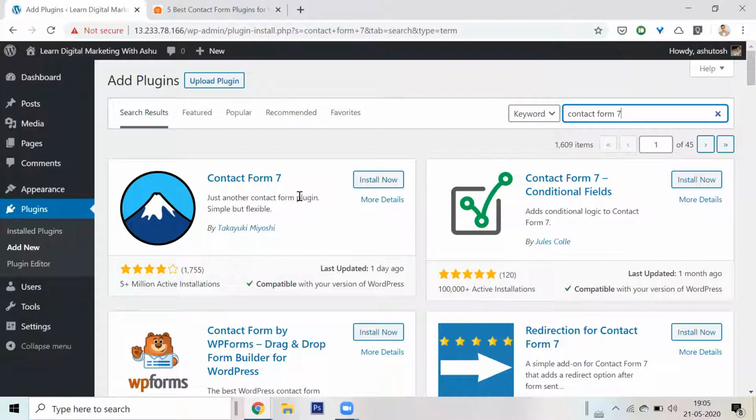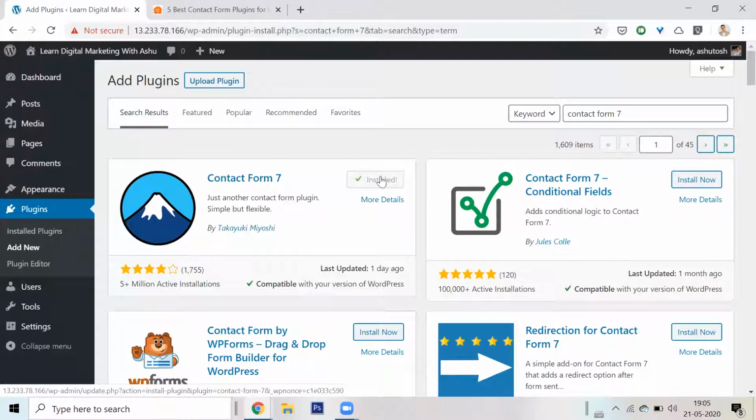There is a big problem with WordPress. Sometimes what happens is if you take a plugin from somewhere and you take a theme from somewhere, they might not be compatible with each other. But the good thing about Contact Form 7 is it's very compatible. Now, how do I install Contact Form 7? There is a big button telling me install now. I'll click on install now. It will simply install. This is very, very simple nowadays.